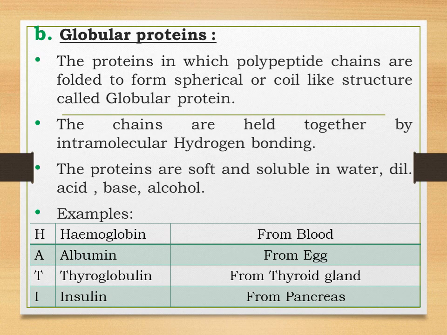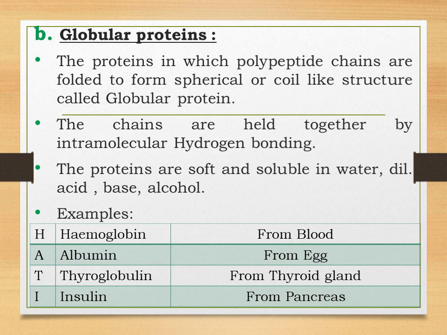Let us study the examples of globular proteins. So they are hemoglobin, albumin, thyroglobulin and insulin. Hemoglobin is present in blood, albumin is present in egg, thyroglobulin is present in the thyroid gland and insulin in the pancreas.